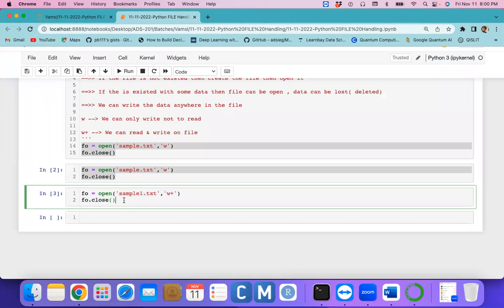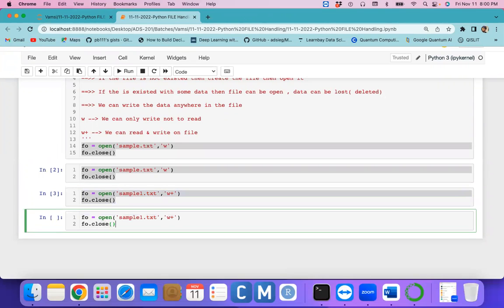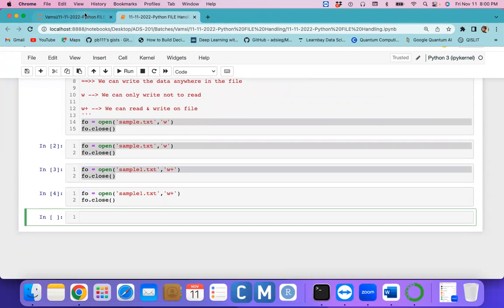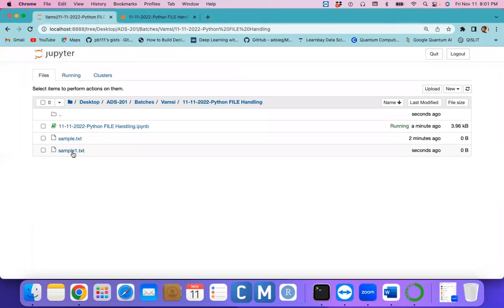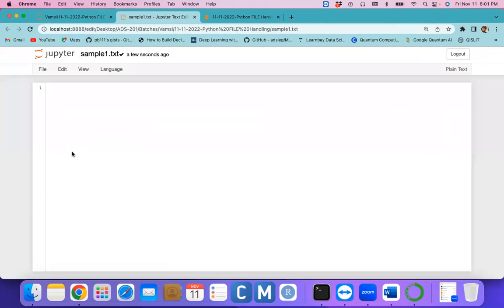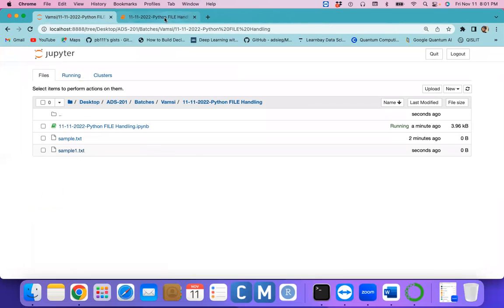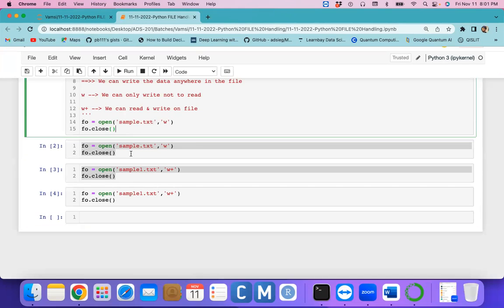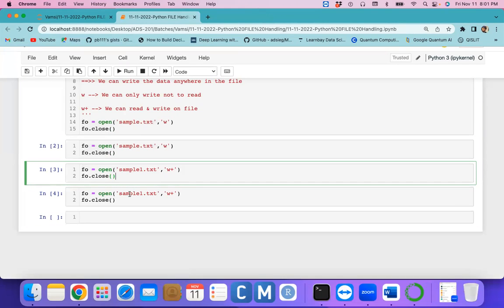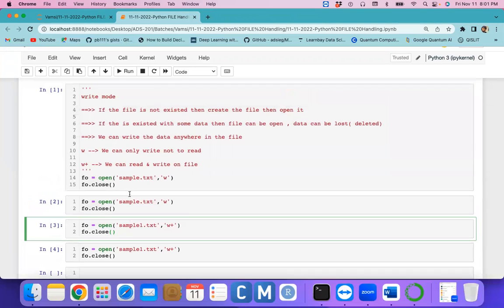Same program we can run one more time. If we run it again and open the sample.txt file, previously we had 3 lines of data, and the data will be deleted. Any questions regarding these 4 examples? Looking at them, the programs are the same, but what is happening in the backend, that you should understand.